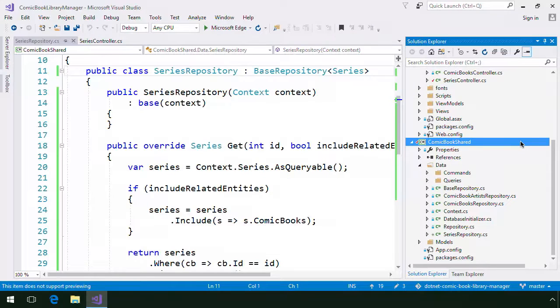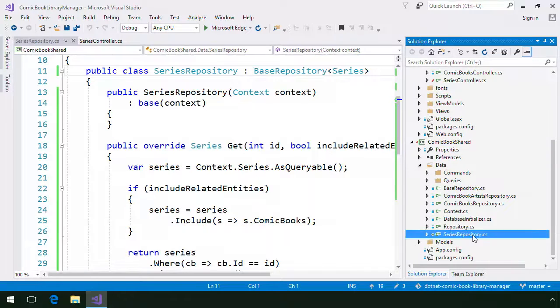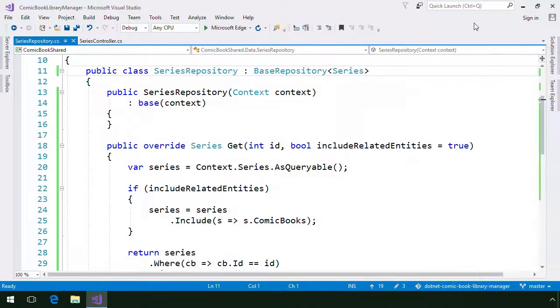I decided to create an entity type focused repository for the series entity type. So, the first thing that I did was add a series repository class to the class library's data folder. I inherited from the base repository class and specified the series entity type for the entity type generic parameter.